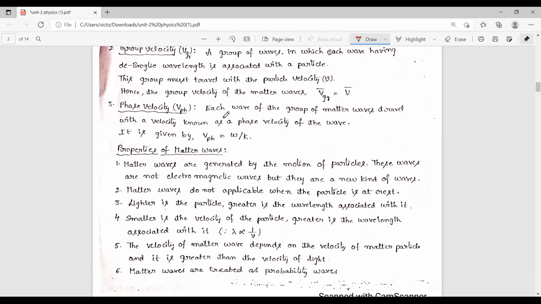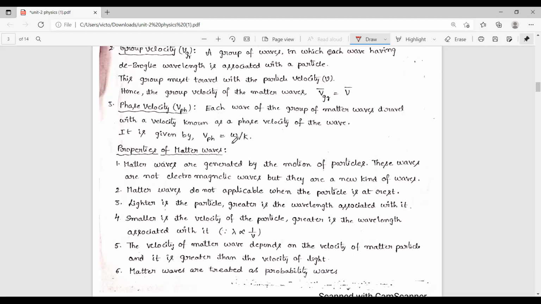Next, what is the phase velocity? Each wave of the group of matter waves travels with a velocity known as the phase velocity of the wave. It is given by the expression omega by k.